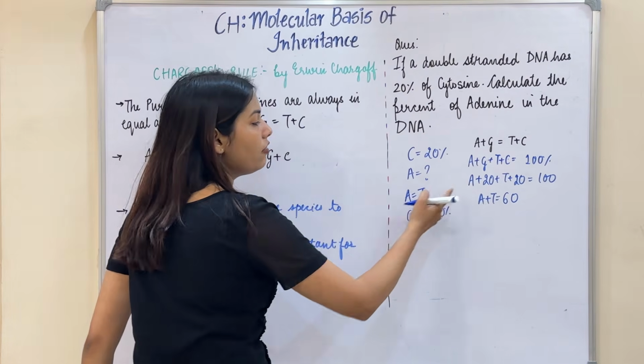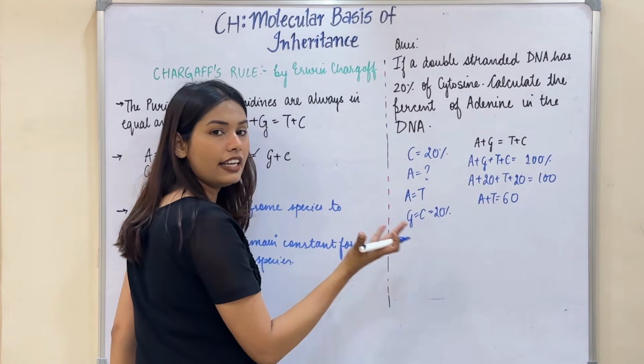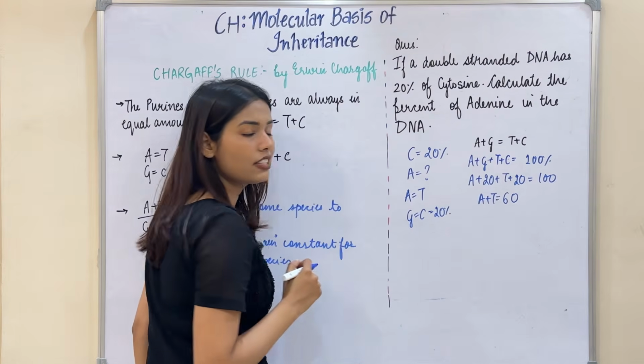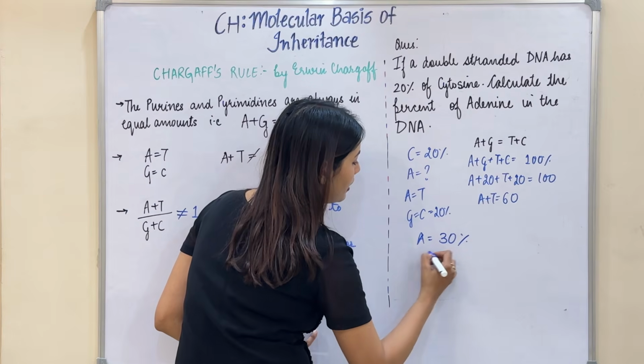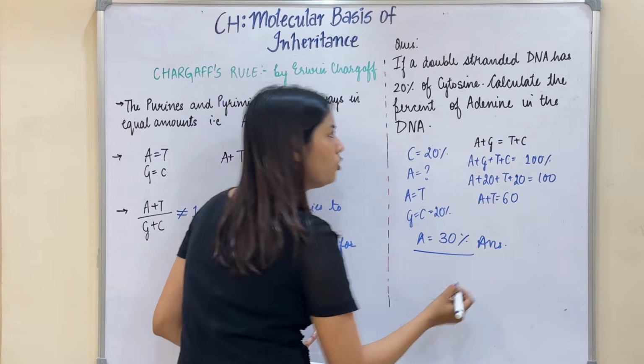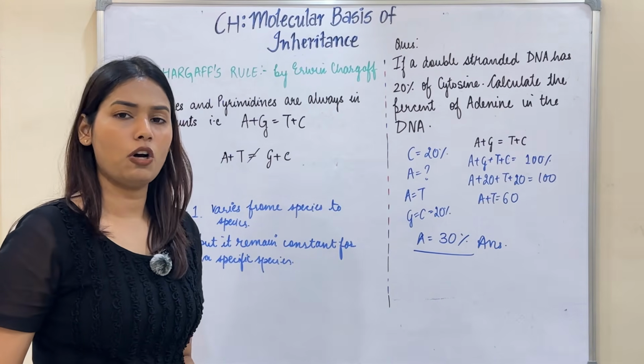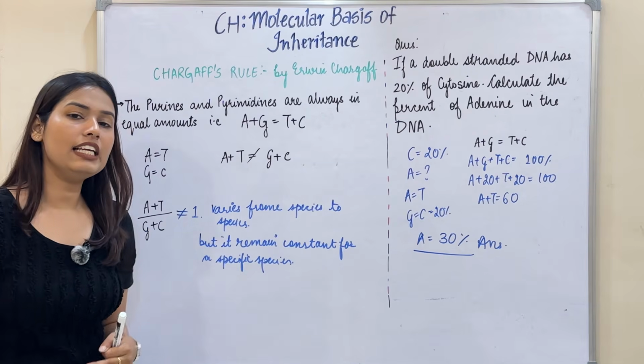So what is going to be the value of A? A and T, they are equal. So I am going to divide 60 by 2. So A comes out to be 30%. And that's my answer. So very easy numerical comes from this topic. You just have to remember these three rules.